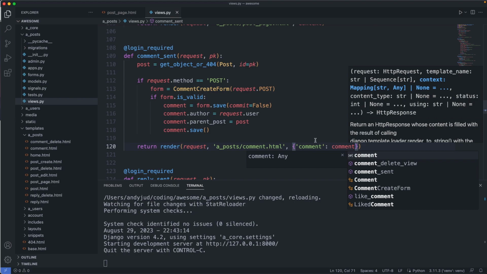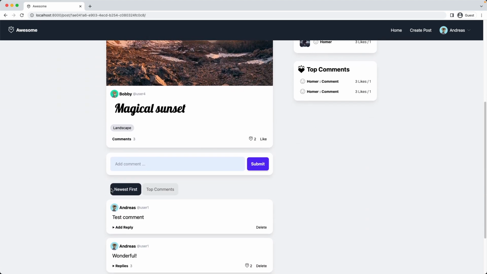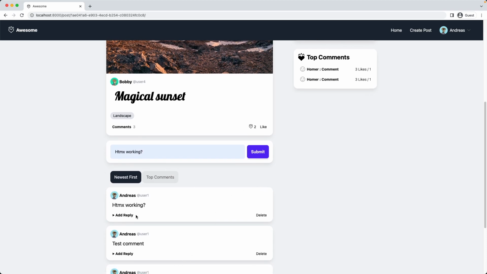Let's do a test if this already works. So I refresh the page. We add a comment: Htmx working, question mark. And there we go, it worked. It created here a new comment without refreshing the page. Now, as we see here, this text still remains in the input field. Let's fix this one now.